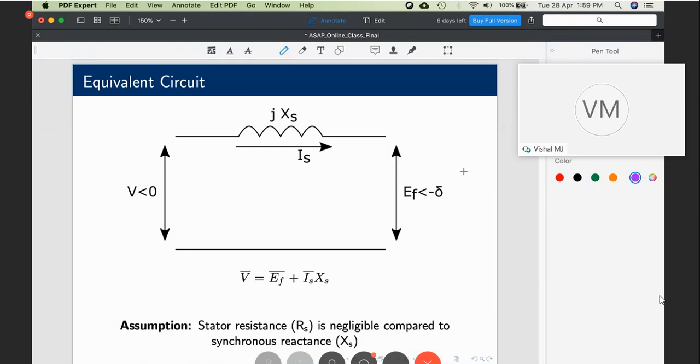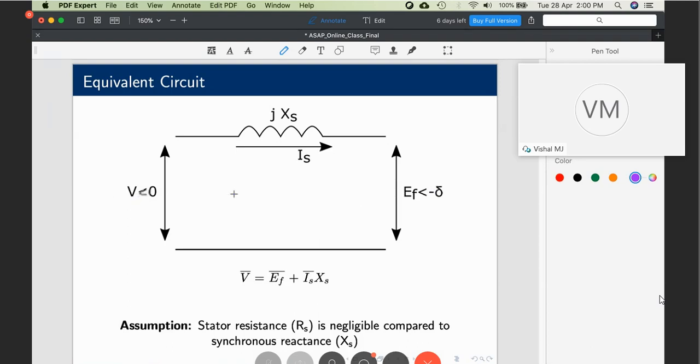Now let's go ahead. This is the equivalent circuit of a synchronous motor. One assumption is made that the stator resistance is negligible and hence it has been ignored. If you do not ignore that, then R also will come in series with the synchronous reactance XS. Now there is a supply voltage, excitation voltage, and current IS. This is the stator current, that's why we are giving the subscript S. Now remember, these are not scalar terms, they are complex terms, which means they have a real part as well as an imaginary part.